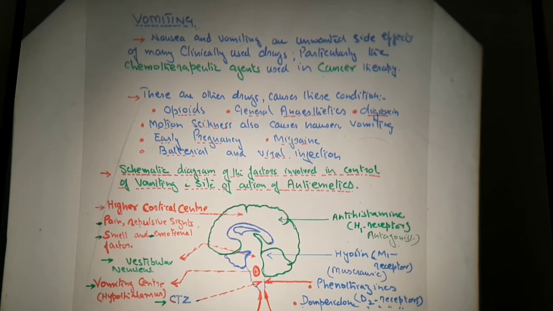Now there are other drugs that cause this type of condition, known as opioids and general anesthetics. You know that general anesthetics are those anesthetics which are given to the patient prior to surgery, and they have an effect on the central nervous system and cause suppression of the centers. These general anesthetics are also responsible for causing vomiting. They act as emetics. So general anesthetics, then digoxin.